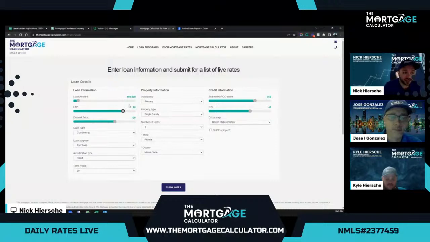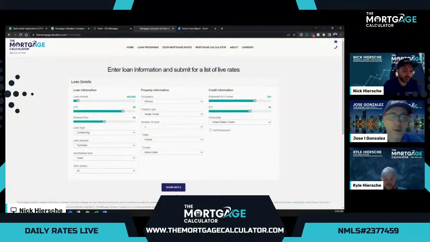So we always want to go through and just check out some basic scenarios. We'll do an 80 LTV, 20% down, 80% loan. And our desired price, this means there's a par rate usually with no cost. Typically, for example purposes, we do a 1% buy down there, so we have a little bit more reasonable rates. We're going to do a conforming example first, always, of a purchase, 30-year fixed, primary home, single family, 1 unit. And for example purposes, we'll use our address here at the office. We're going to keep 760 as the estimated FICO and 40% as the estimated debt to income ratio. So these are our basic scenarios that we're going to set up in order to do all of our different examples today.